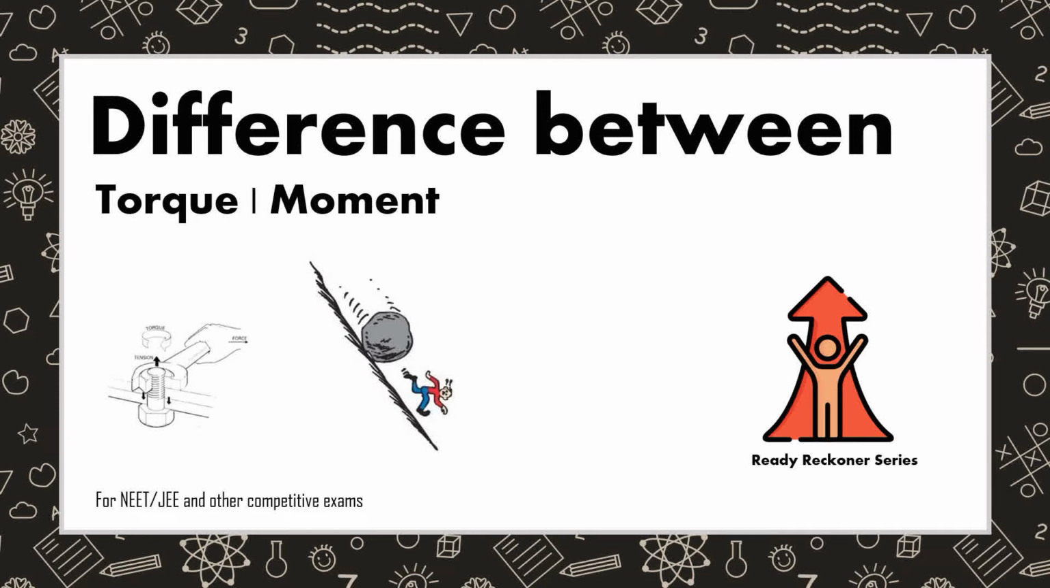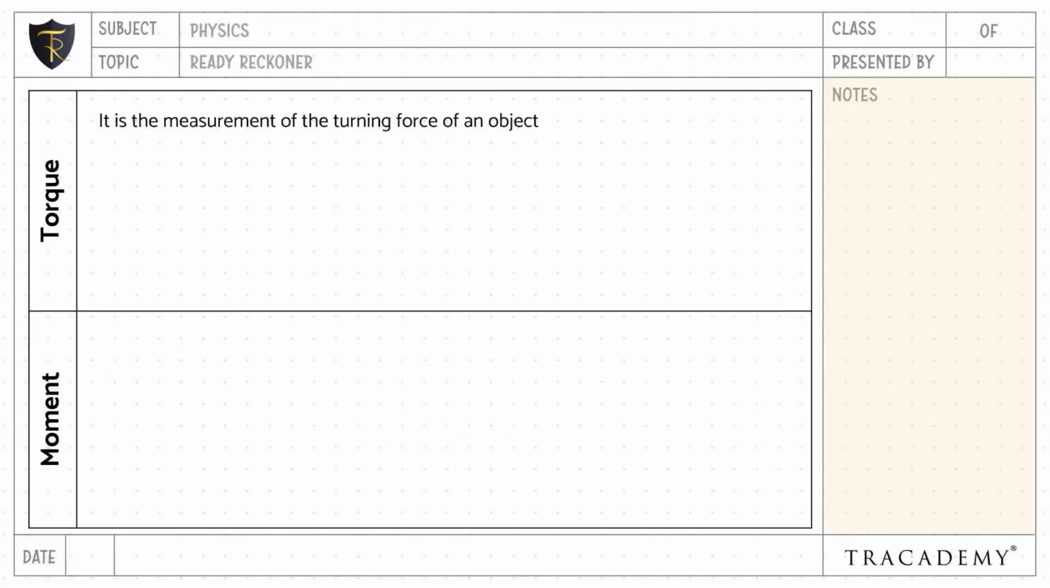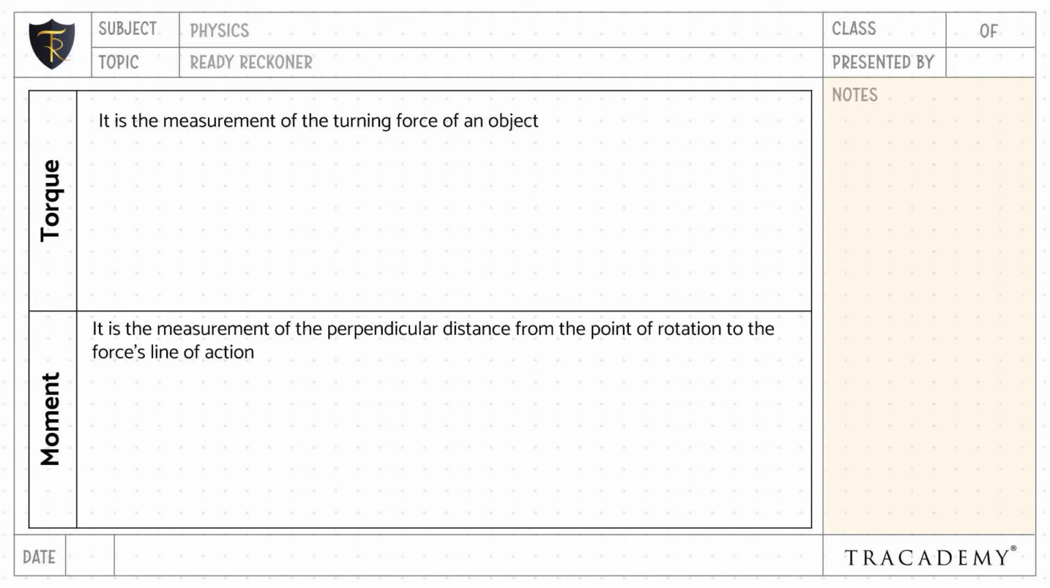In this video, let's understand the difference between torque and moment. Torque is the measurement of the turning force of an object, whereas moment is the measurement of the perpendicular distance from the point of rotation to the force line of action.